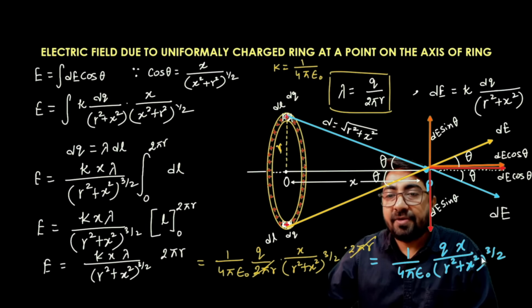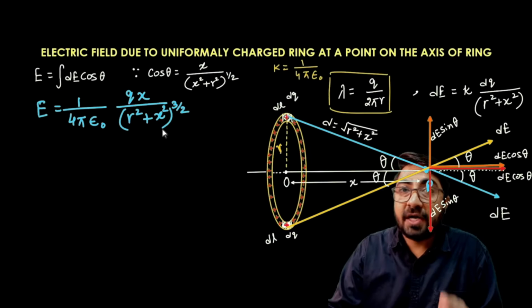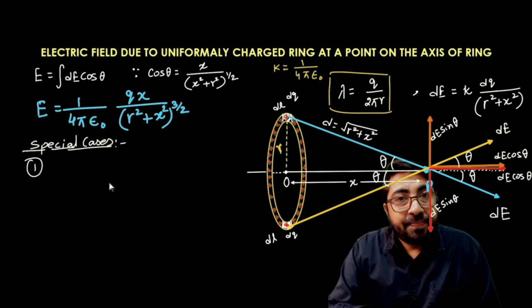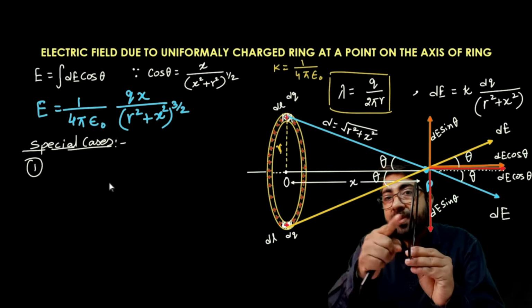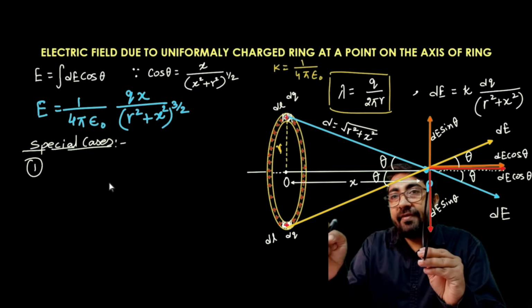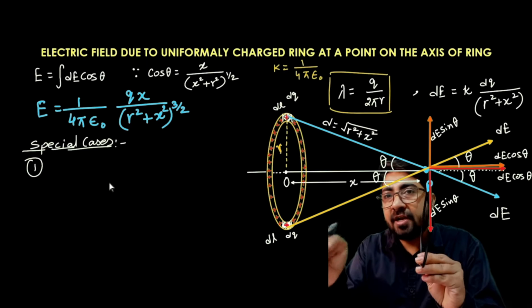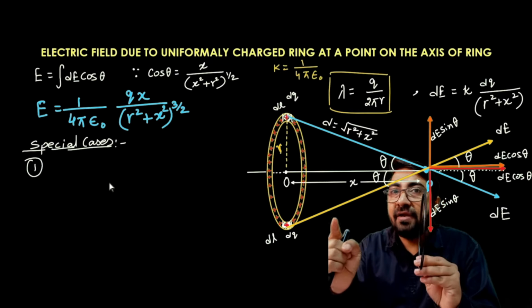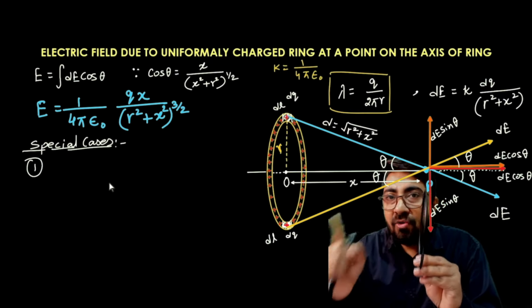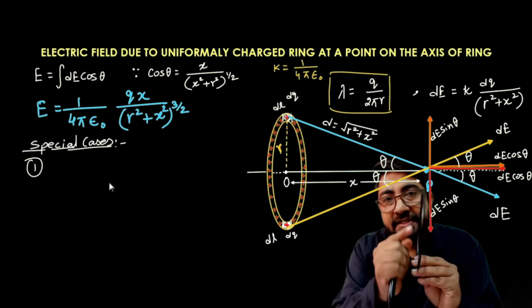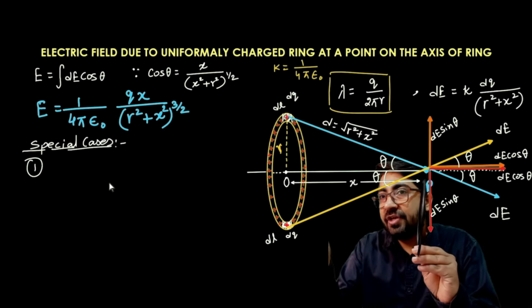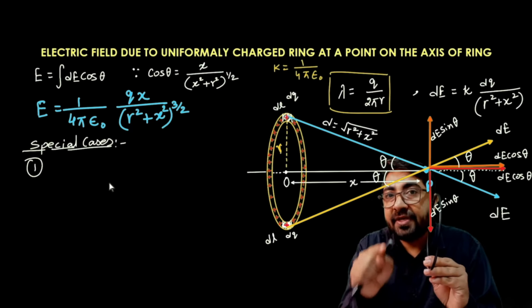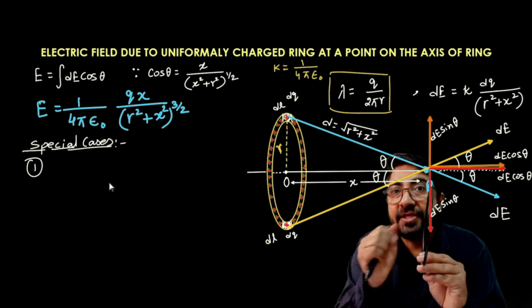It is equal to 1 upon 4 pi epsilon naught, q x upon (r square plus x square) to the power 3 by 2. Let's see what the possible special cases are. The first special case: since this is a ring, I want to calculate the electric field at the center. This point P is the general point, for which I have calculated the electric field formula. When we shift this point to the center, the distance x will be 0.